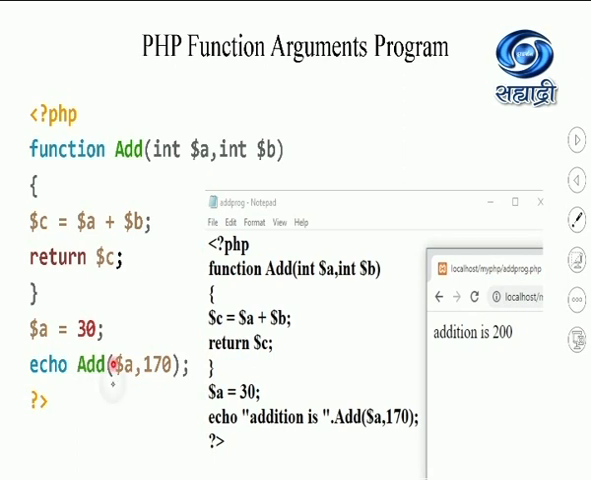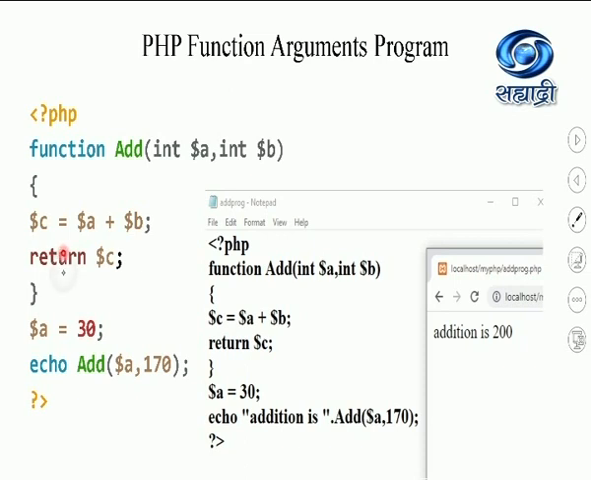In this add function, which is user defined and written by me, I have written 2 variables. One is variable a and one is directly the value. So this a value will be assigned to this integer value a. This integer is a data type I have specified. So this 170 value will be assigned to the b variable. Students, this a and b will be added into the c variable. So a and b means 30 plus 170, it is going to add into c.